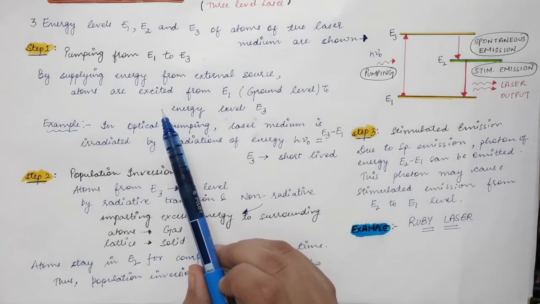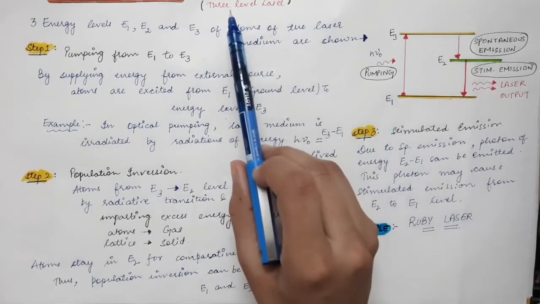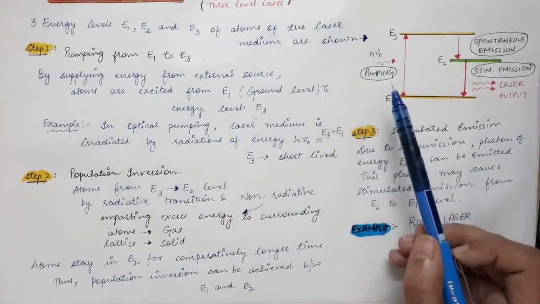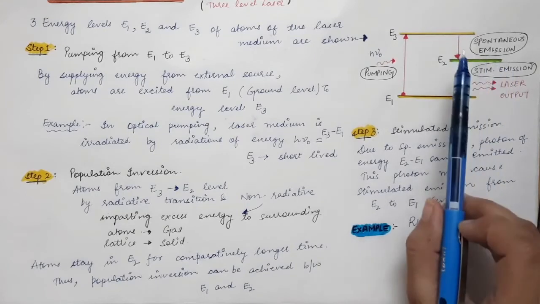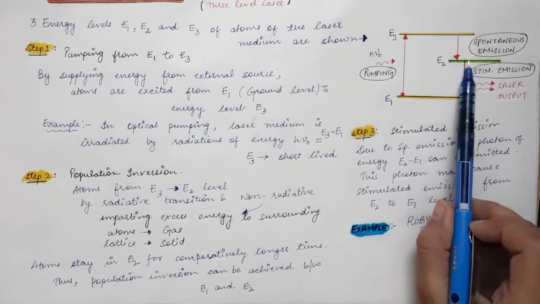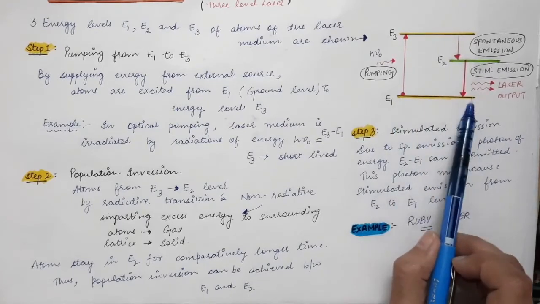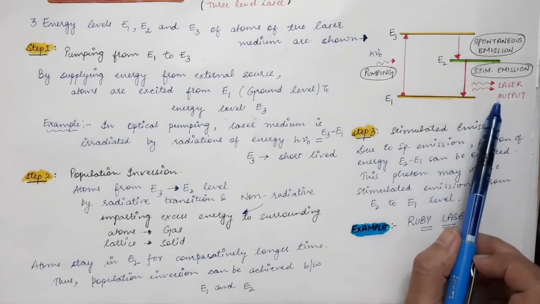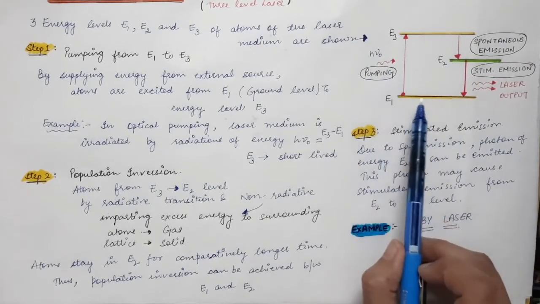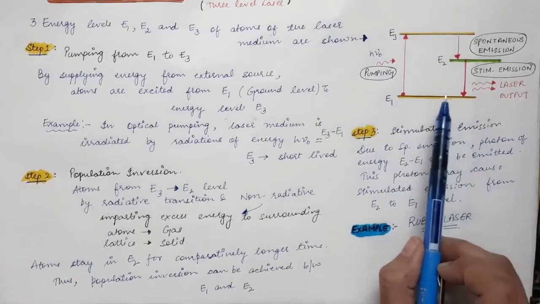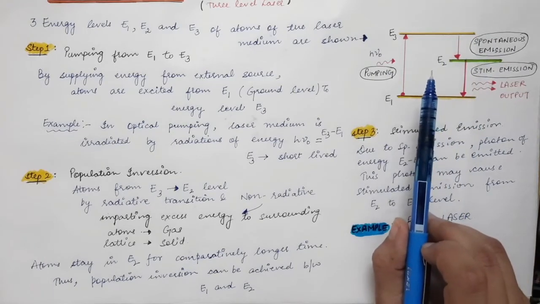It is high because the population inversion condition is achieved between the metastable state and the ground state, and under normal condition the ground state has a large number of atoms. So we require a very high pumping power so that at least half of the atoms go to the excited state, and hence population inversion can be achieved.